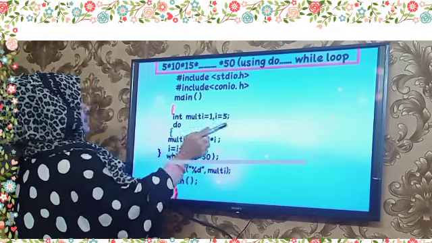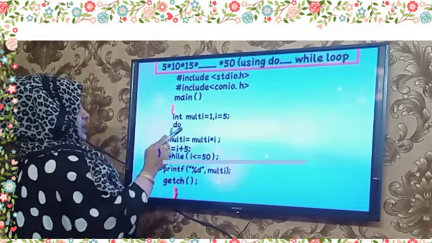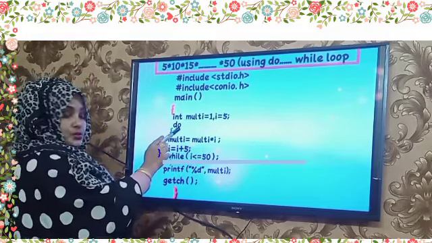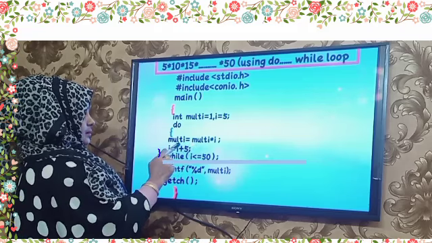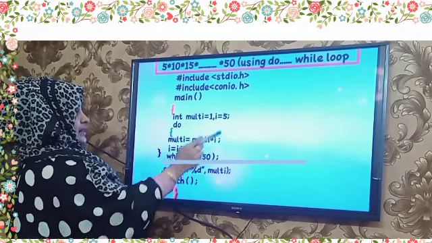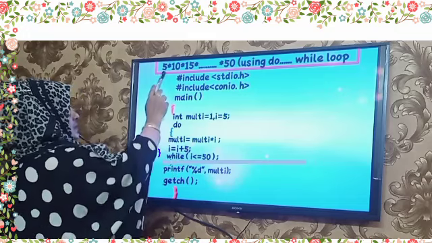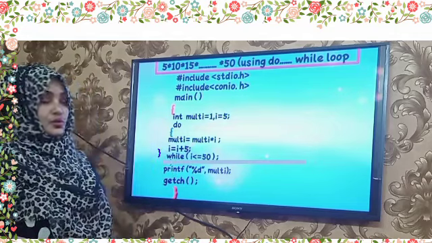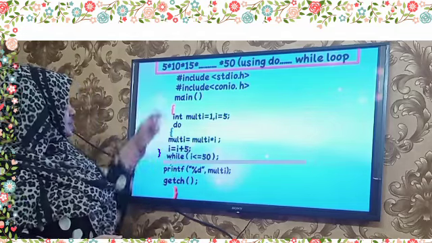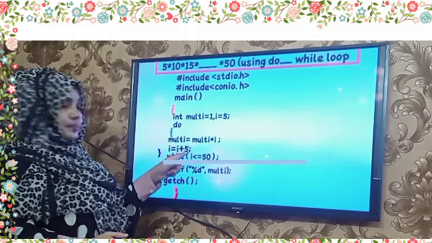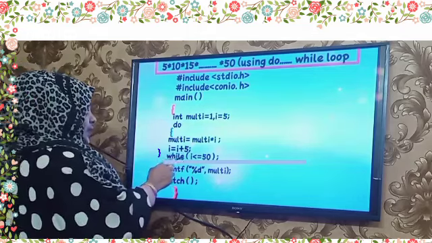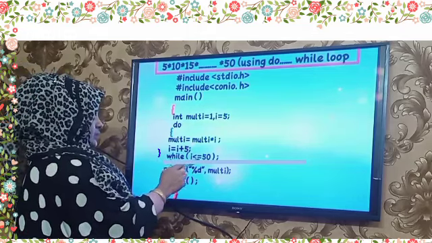Here 5 is the initial value. Do: multi = multi * i, using the initial value i, and i = i + 5. This 5 is the difference between 5 and 10. The difference is 5. While i <= 50.